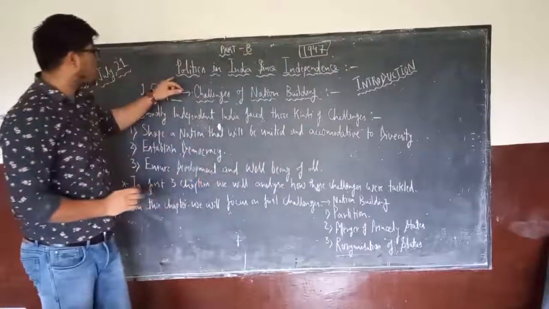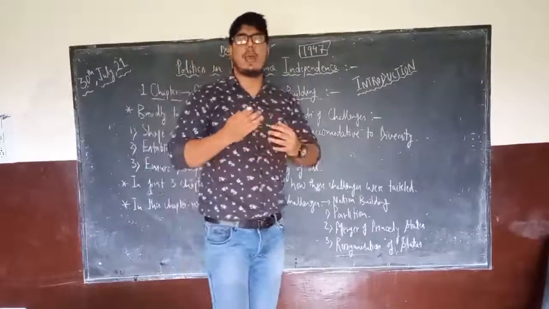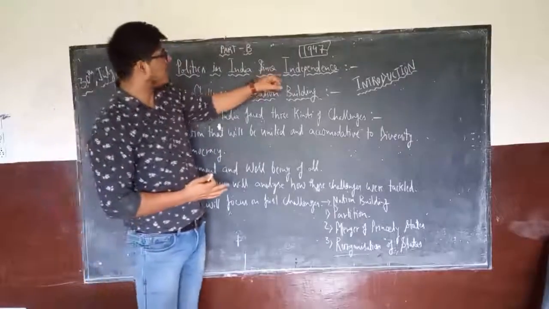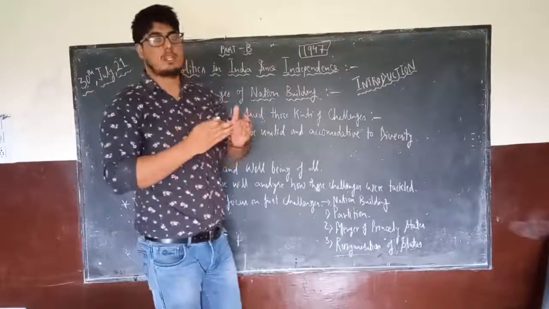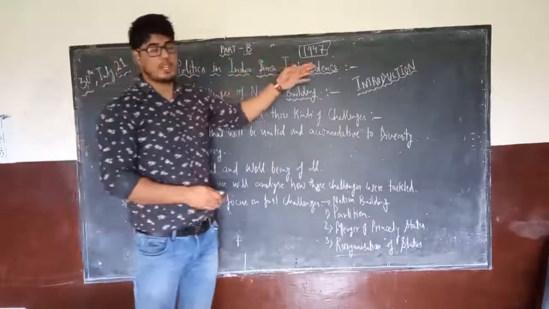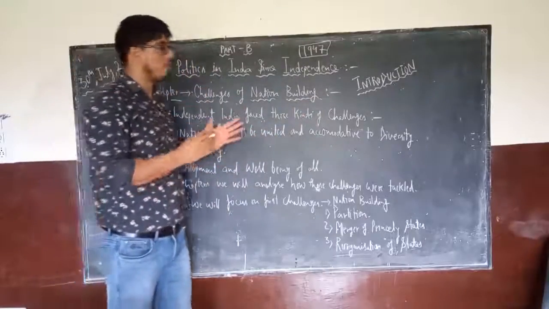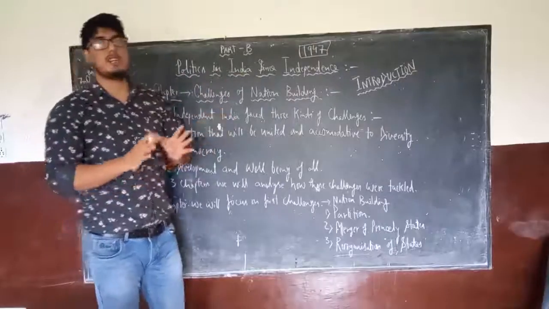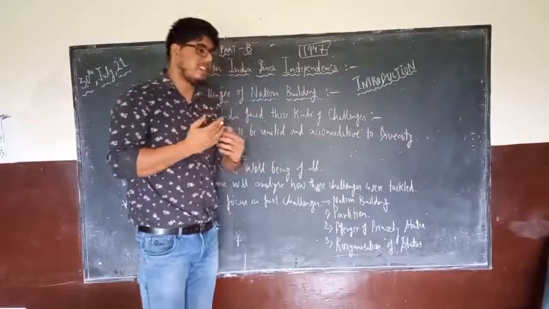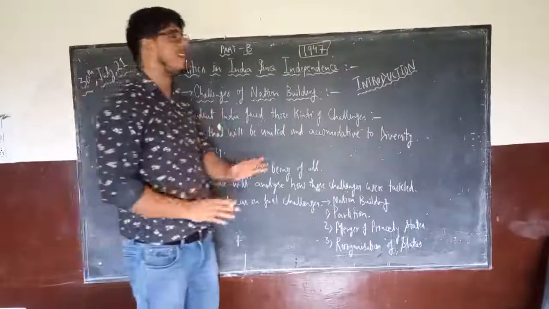So this book, Politics in India since Independence, will be of an overlapping nature, where you will also have to study historical events. When we talk about independence, you also have to understand the historical events which took place before and after independence, and who the important people were. But along with that, we will also talk about the political developments. So this book is going to be of an overlapping nature, where we will try to understand the historical background and political developments all together to give you a good understanding of this book.